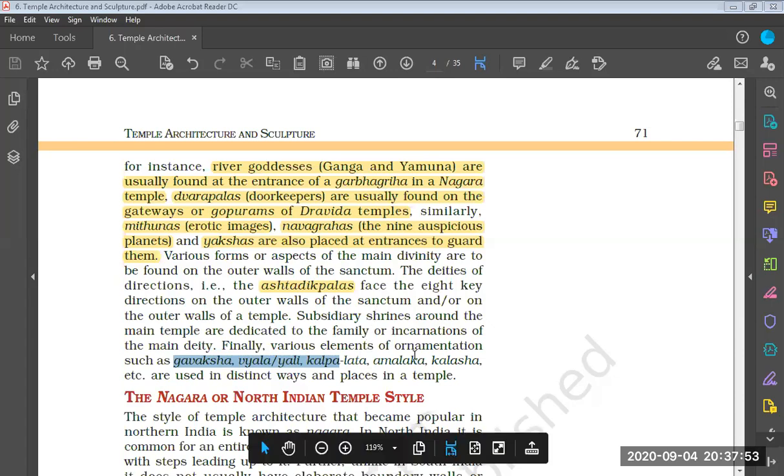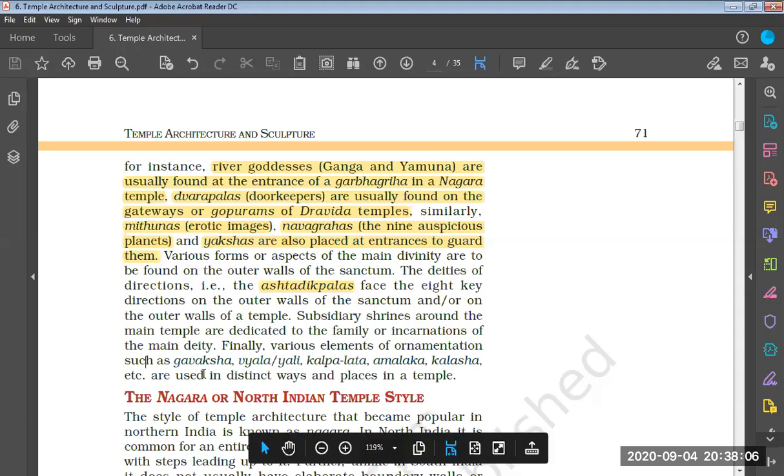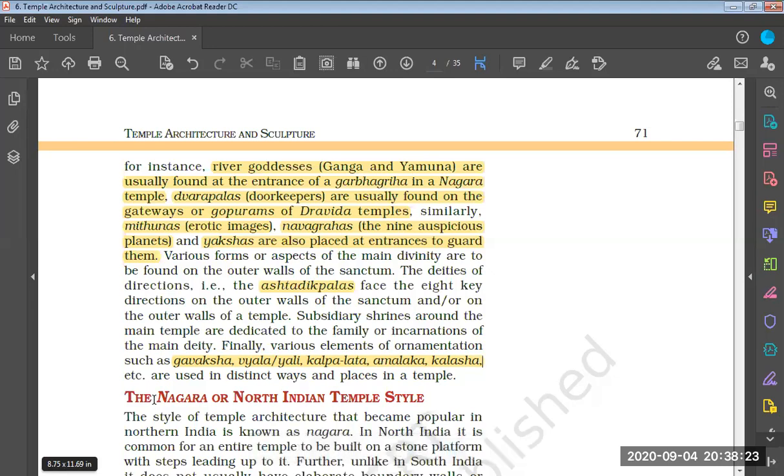So we will continue. We were discussing, finally, various elements of ornamentation such as Gavaksha, Vyala or Yali, Kalpalata, Amlaka, Kalasha, etc. These are used in distinct ways and places in a temple. So we have some other things associated with the temple. They are known as Gavaksha, Vyala or Yali, Kalpalata, Amlaka, and Kalasha. They are also used in the temples.